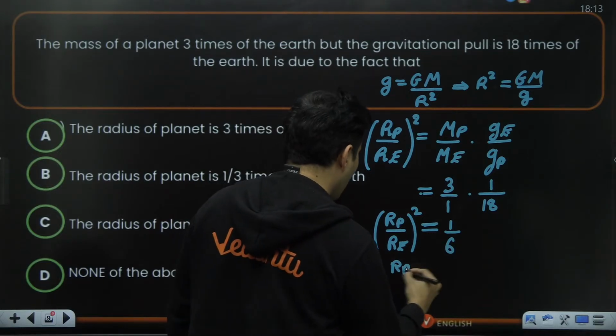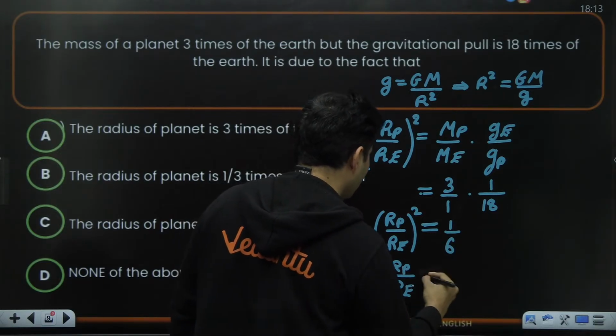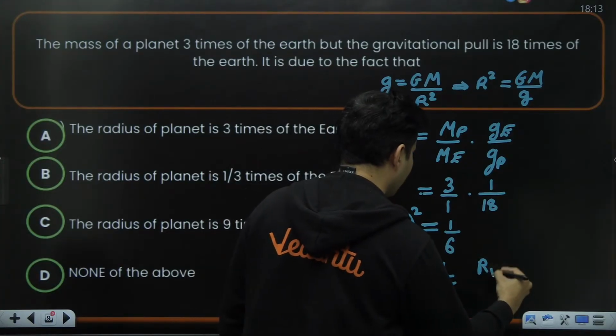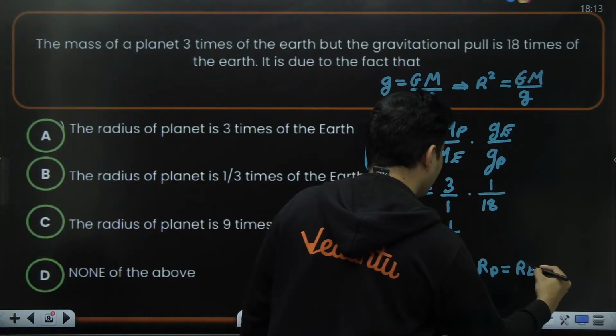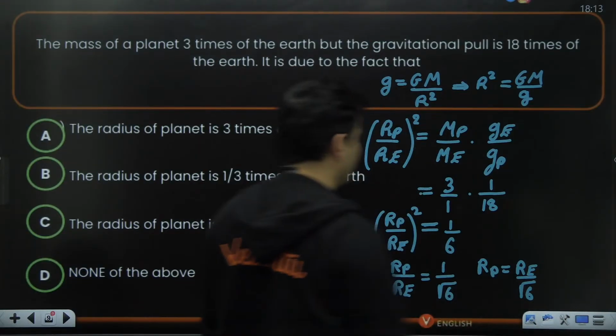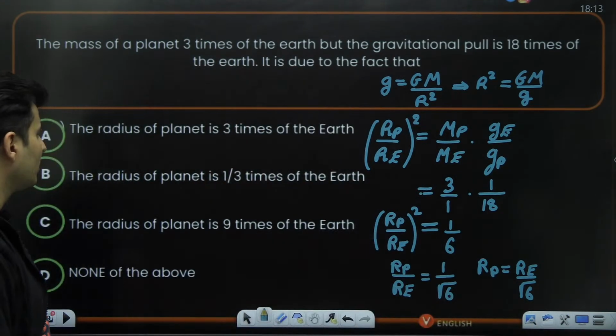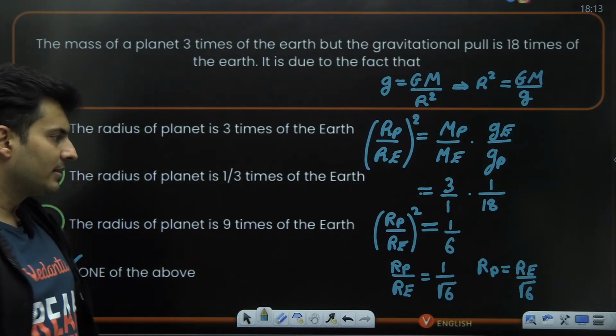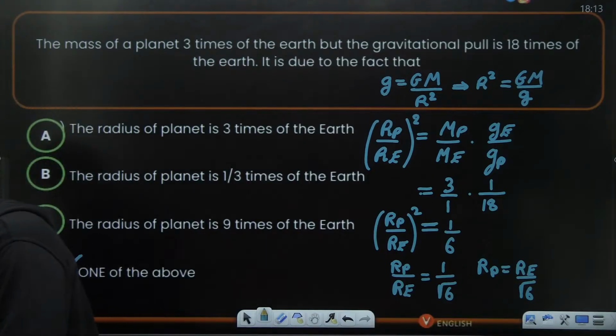So therefore, Rp by Re is nothing but 1 by root 6. So the radius of that planet is the radius of the Earth divided by root 6. Is that right? I cannot see root 6. So hence the answer is none of these. Is this absolutely clear? How many of you said none of these? Very good if you said none of these.